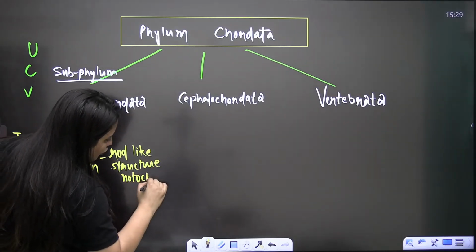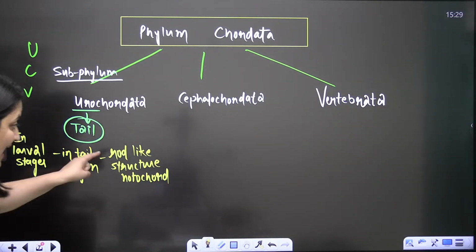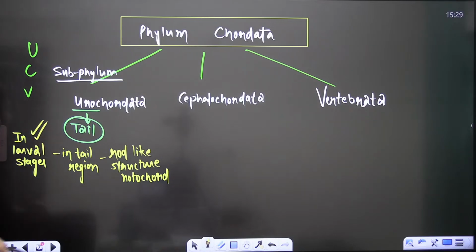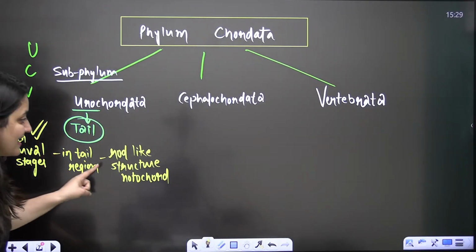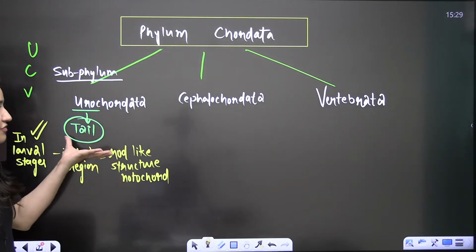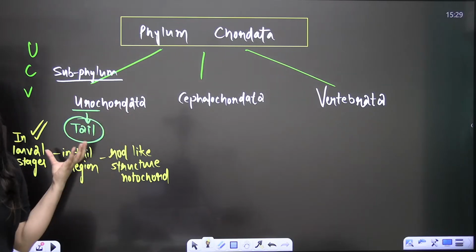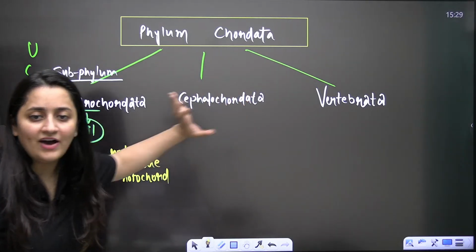Only in the tail region, and even in the larval stages, not in the adult. On the basis of it, they got their entry, their admission in the phylum Chordata.